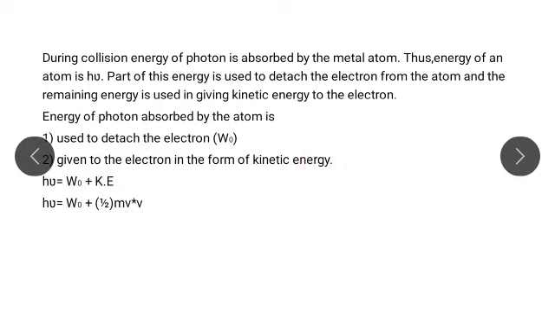Therefore, h nu, the total energy of the photon, equals the addition of the photoelectric work function and the kinetic energy. So we write h nu equals W0 plus kinetic energy, which is half m v square.